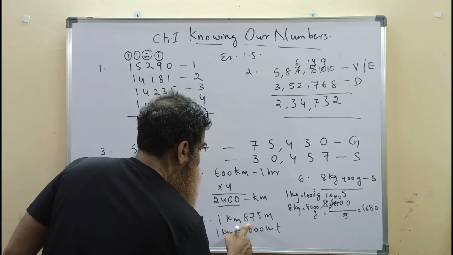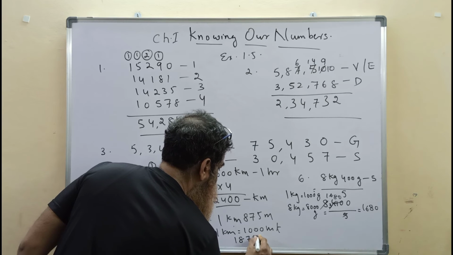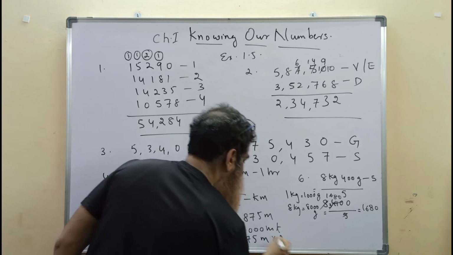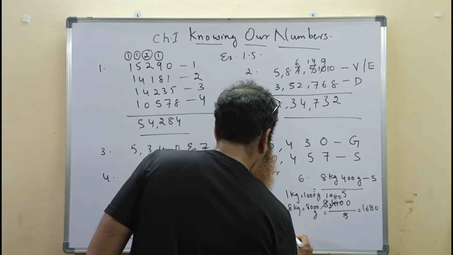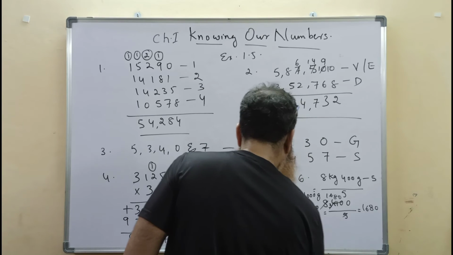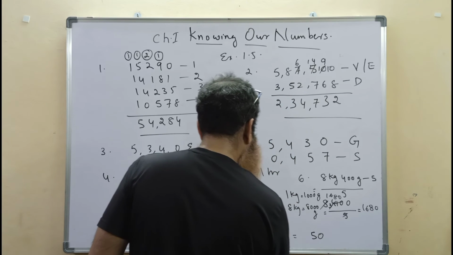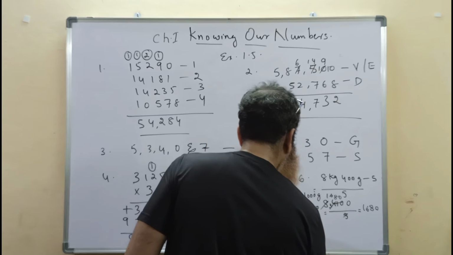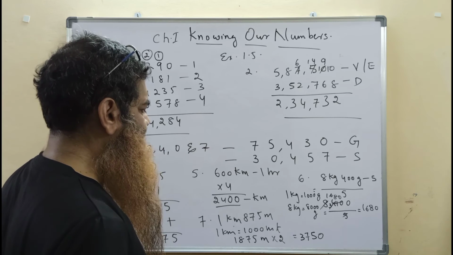1 kilometer is equal to 1,000 meters. Further we have 875 meters. So Gayatri is walking actually 1,875 meters while going to school. While coming back again she is walking this many meters. So it is 2 5s are 10, 2 7s are 14 plus 1 is 15, 5 carry 1, 2 8s are 16 plus 1 is 17, 7 carry 1, 2 1 is 2, 3. She is walking 3,750 meters each day.